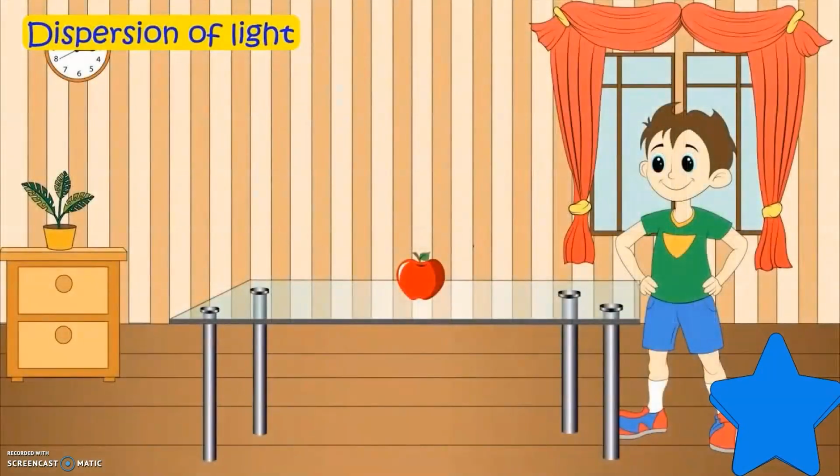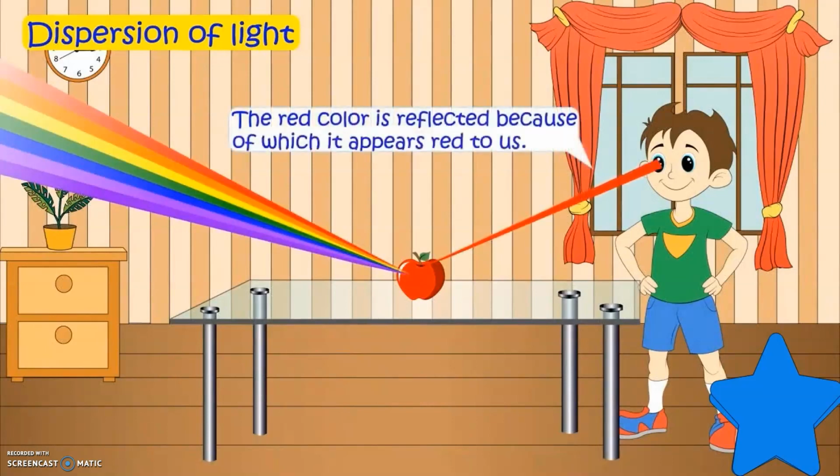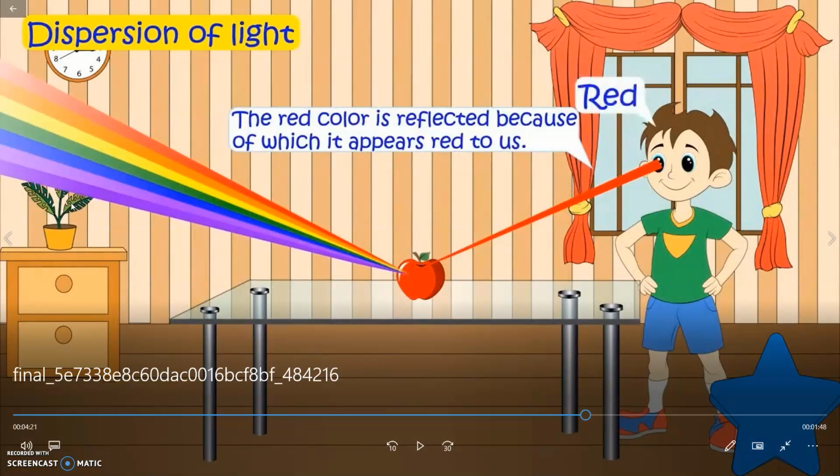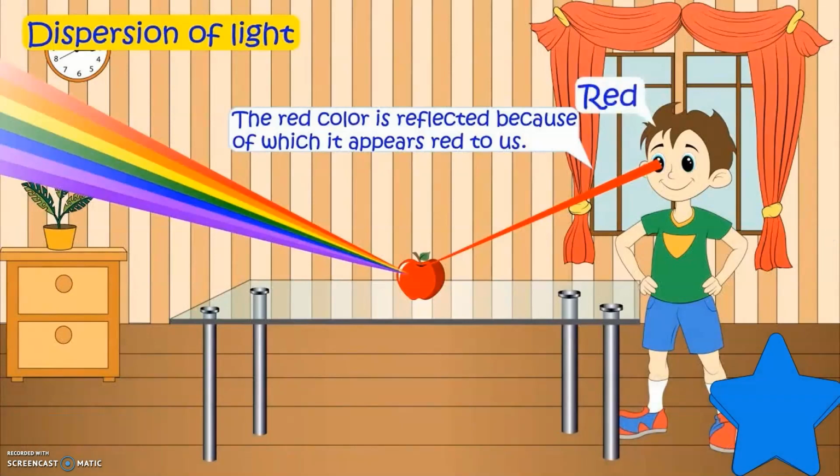Dispersion of light. As we have learned, light can be reflected. But what do we mean by dispersion? How can we see things in color? Okay, the object absorbs all the white light colors, all 7 colors of the rainbow that fall on it, and only reflects red if the object is red. Only the red color is reflected, and that's how it appears to us.